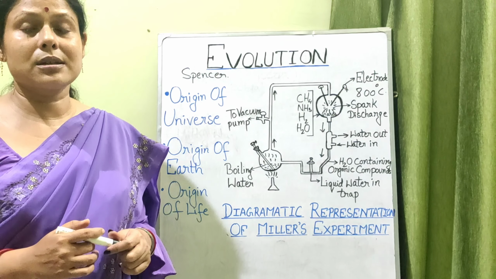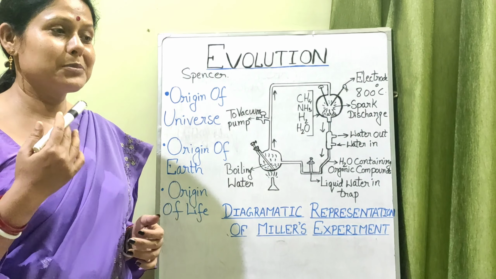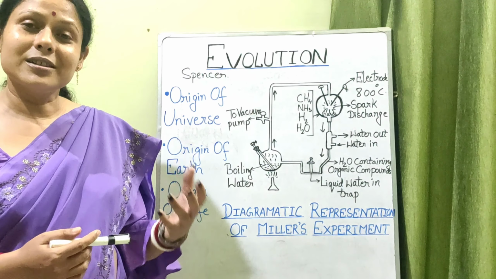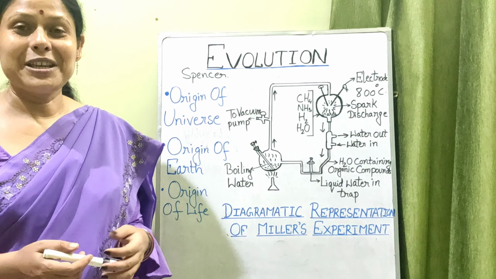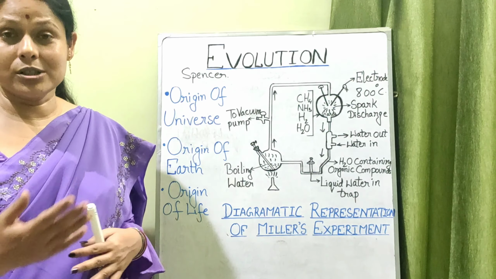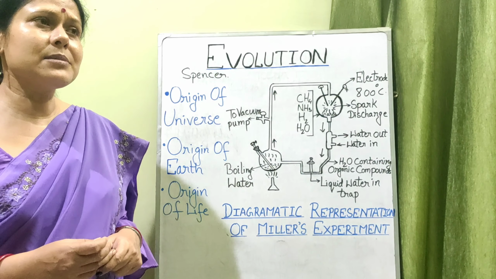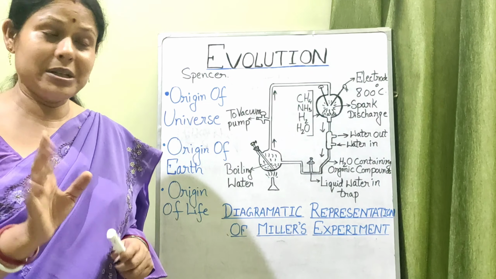Today we are going to discuss how the universe was formed, how the solar system was formed, how the earth was formed, and finally how life might have originated in the earth and how it has progressed through a journey.